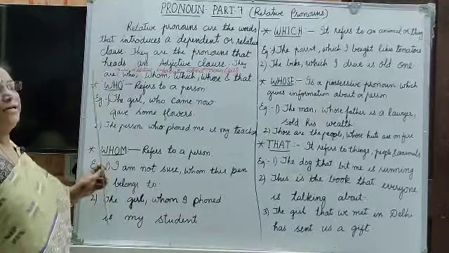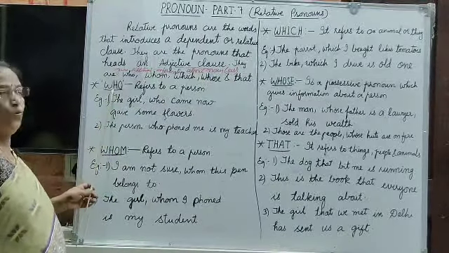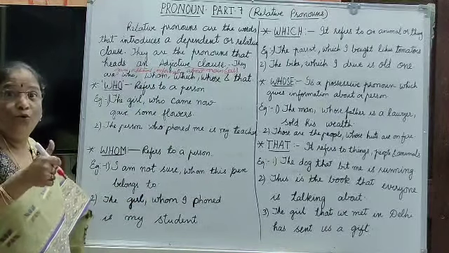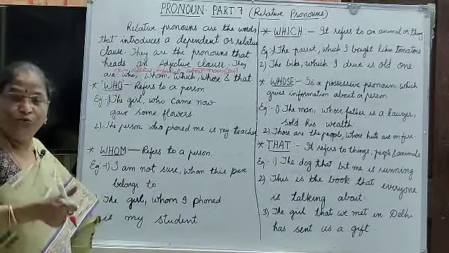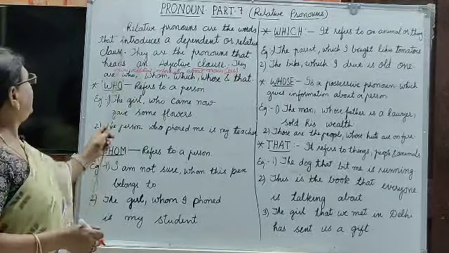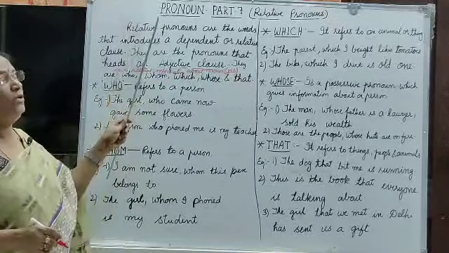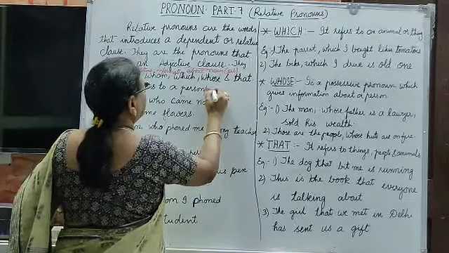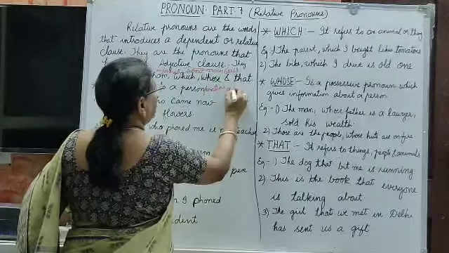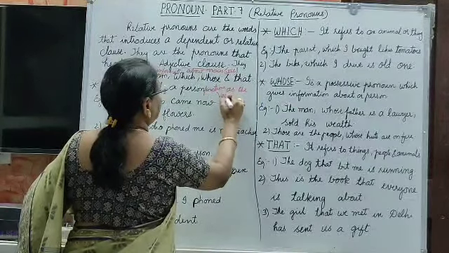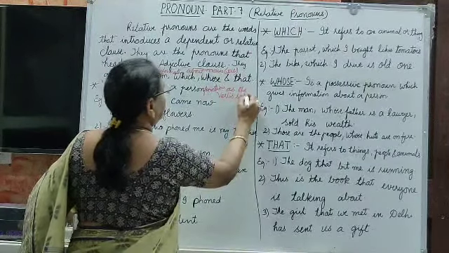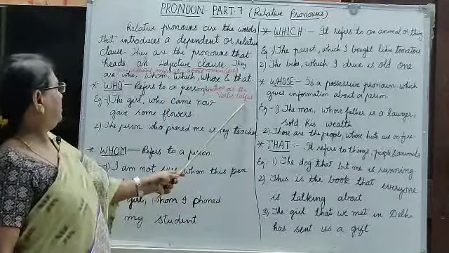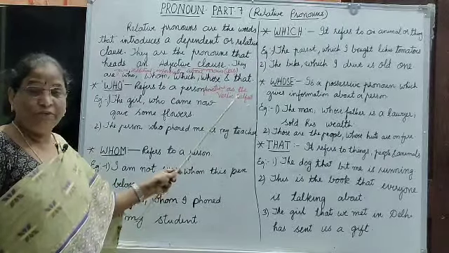Now let us see the relative pronoun who. Who refers to a person. When you ask a question with who, that is not the case here; here it is the relative pronoun. So this refers to a person, and it functions as the verb's subject. Let me show the verb's subject through an example.